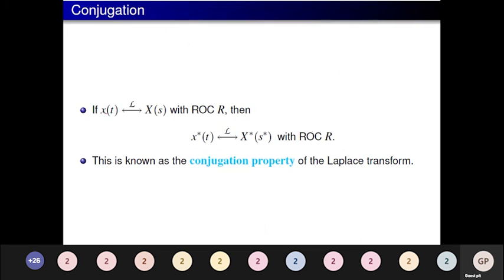Conjugation property. If the Laplace transform of x of t is x of s with ROC R, then the Laplace transform of x star of t is x star of s star, with ROC R. This is known as the conjugation property of the Laplace transform.